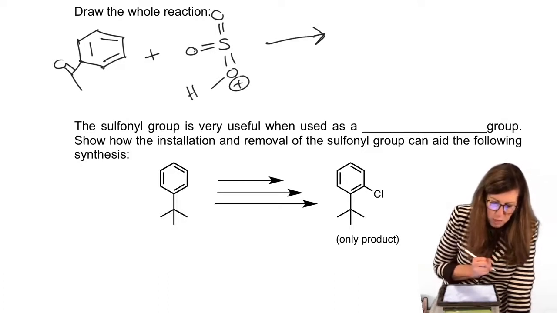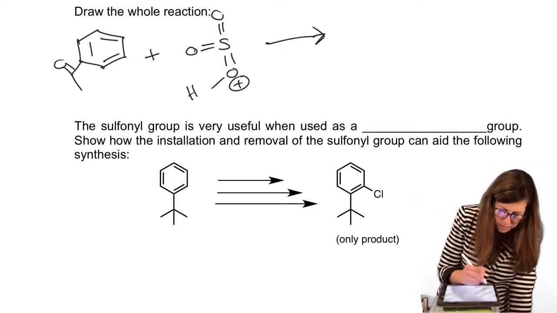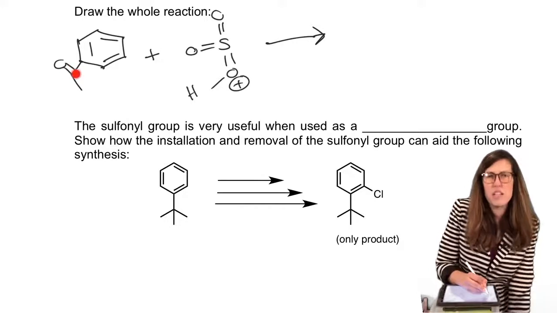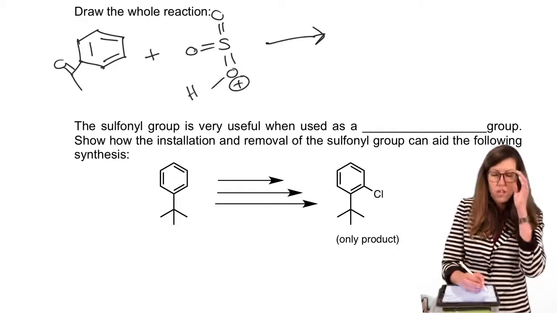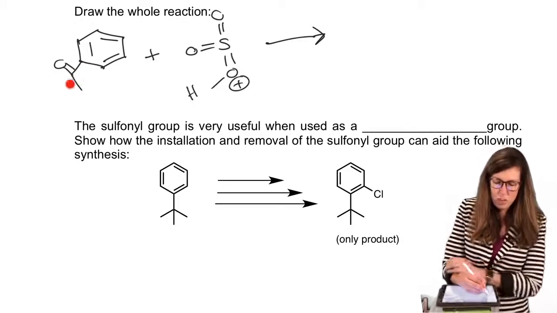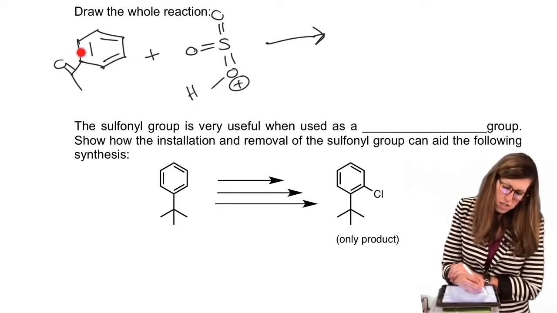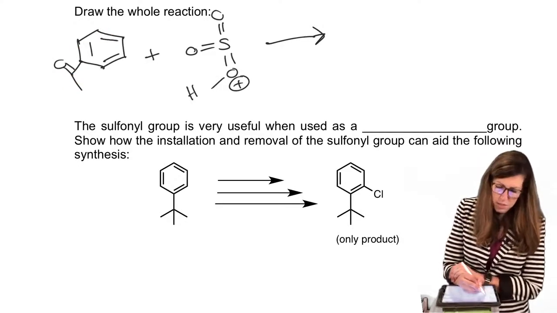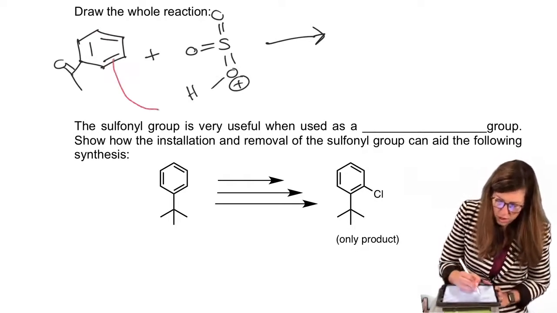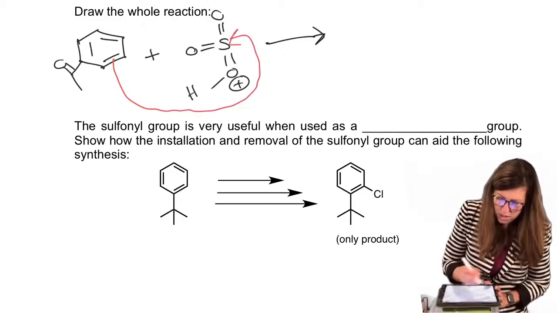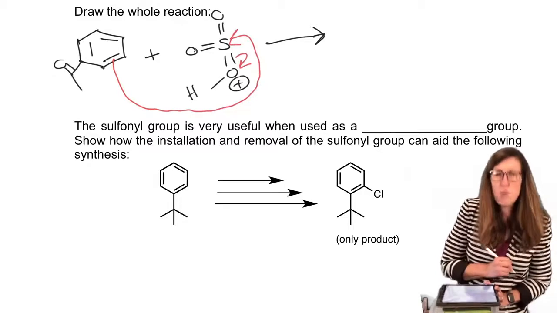Okay, so since we need to go meta, thanks to this guy, and that's not a sulfonyl particular thing. Remember, we could have had a methyl group on here. We would have gone to ortho or para. This guy's telling us we need to go meta. So we've got to pick the bond that's already a meta. So it could be this one, it could be this one. I'll pick this one since it's a little closer. I'm going to reach over here and attack that sulfur and open up the pi bond.